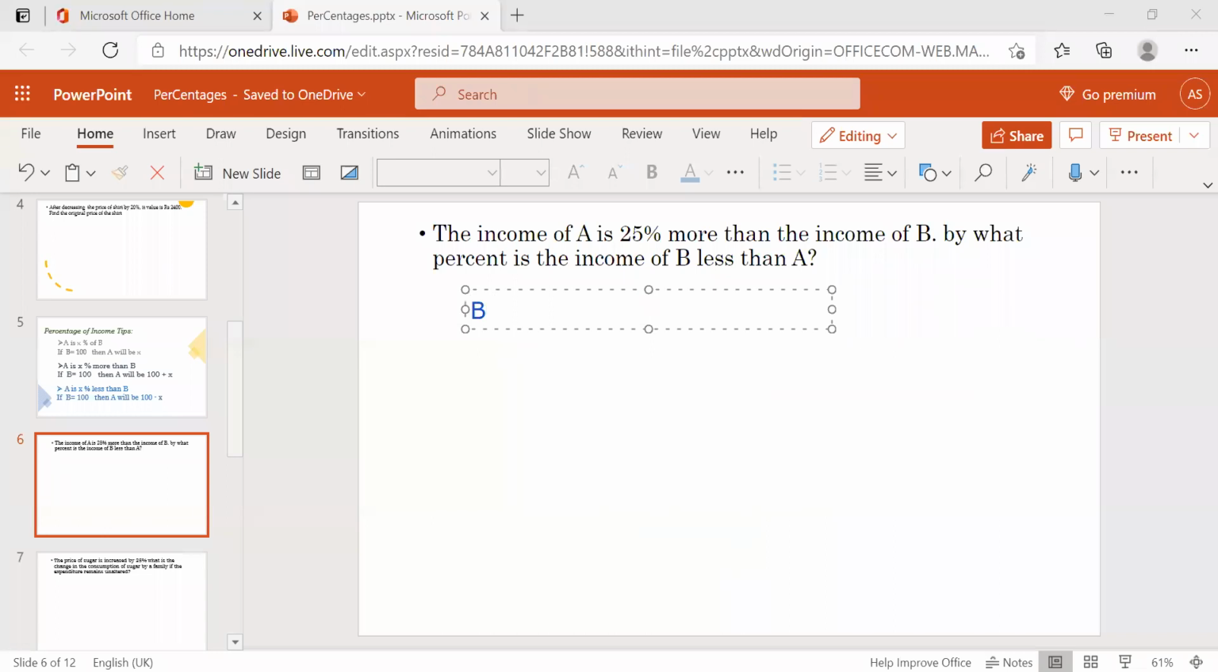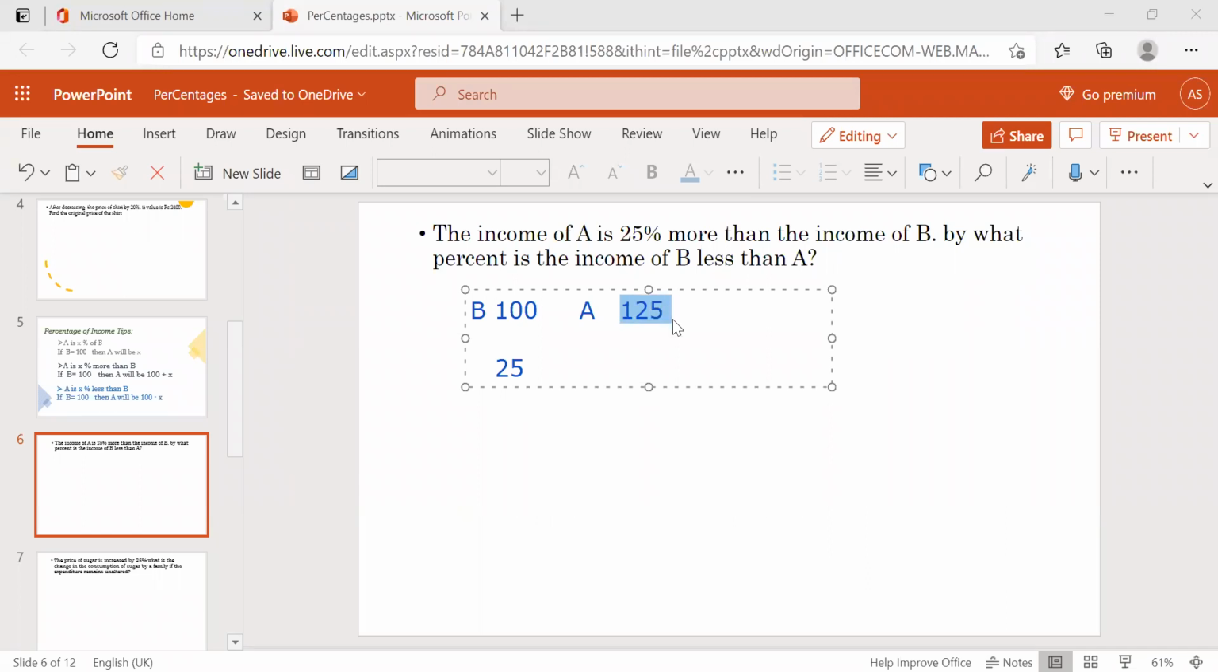We just assume B is 100, and then A will be 125, right? Now, what percentage more is A compared to B? A is 25% more. So if this is 25%, what will be the value of 125?